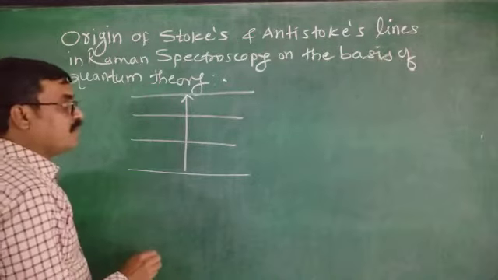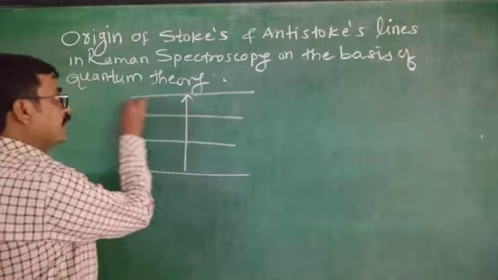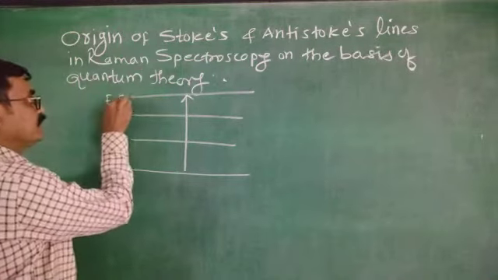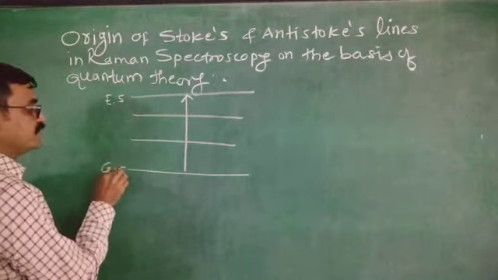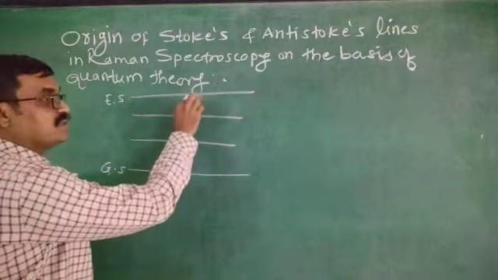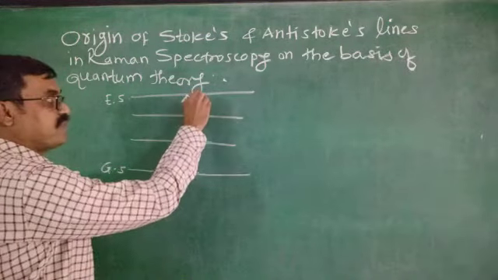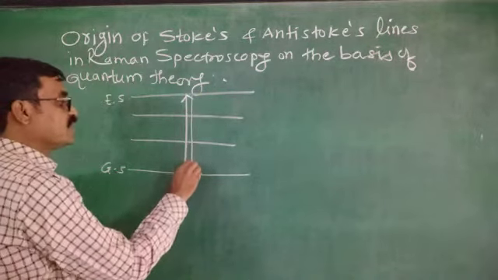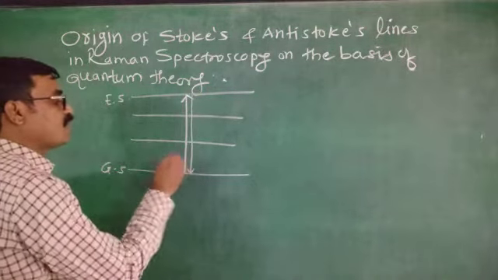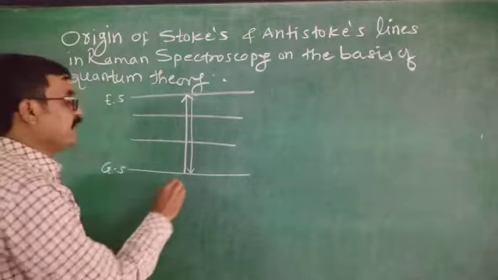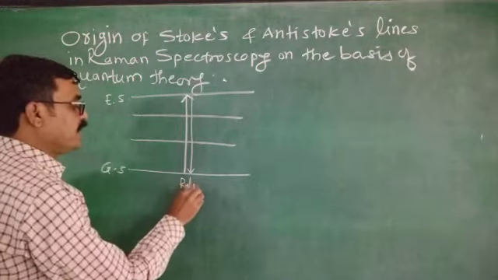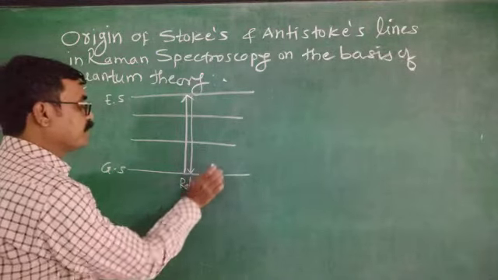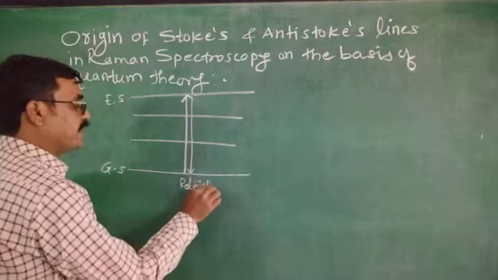Now this is the ground state, and this excited state is a short life state. That's why after de-excitation, when this molecule comes to the same vibrational or rotational energy level, then it will be Rayleigh light scattering.